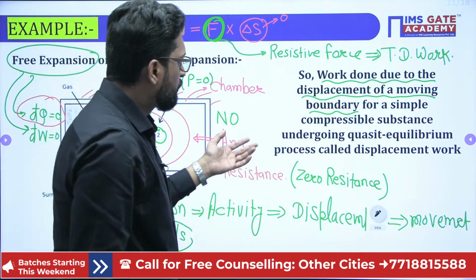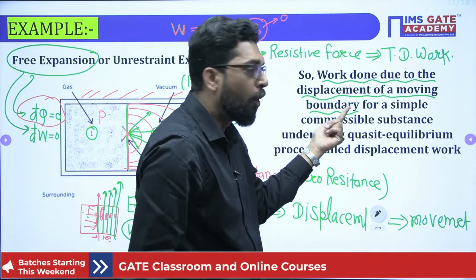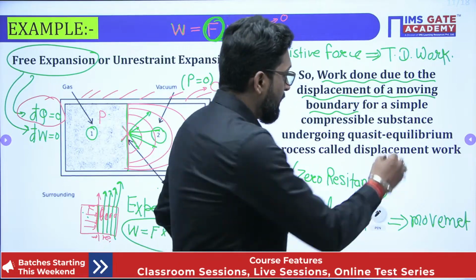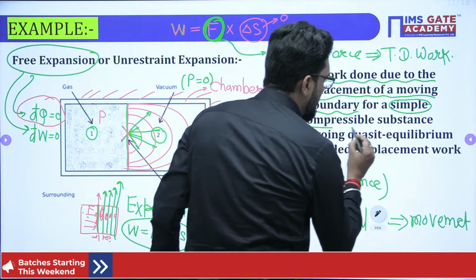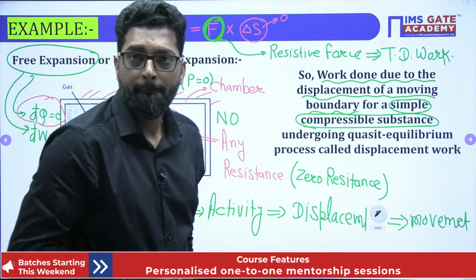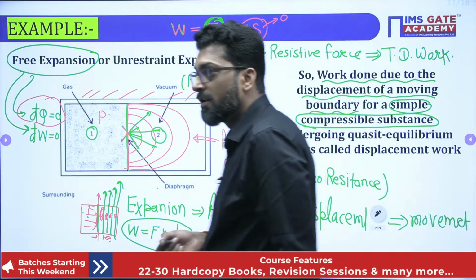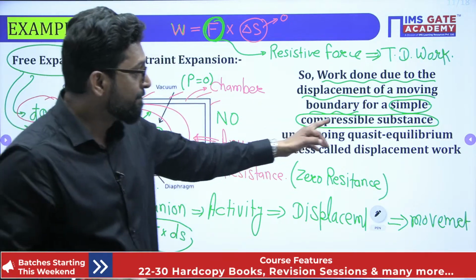Now we do the work done during the displacement of a moving boundary of a simple compressible substance. This term we will clear later on. What is a simple compressible substance? Anyone? Why do we say simple compressible substance?